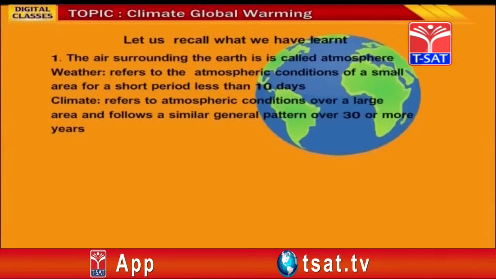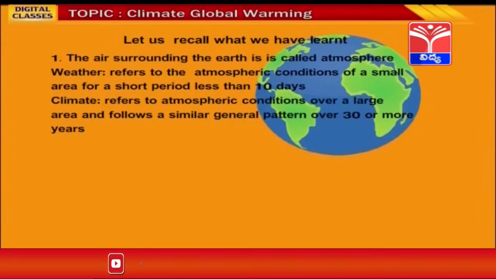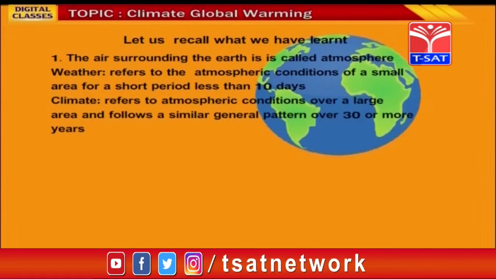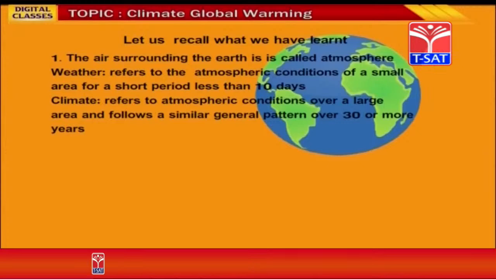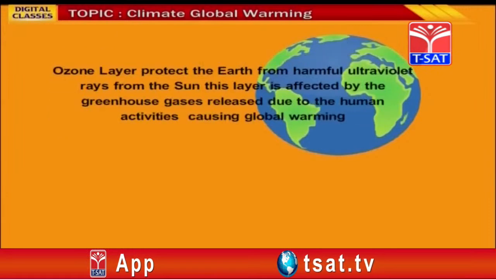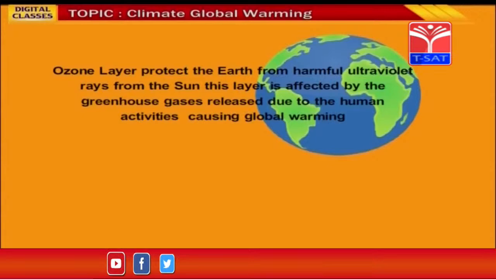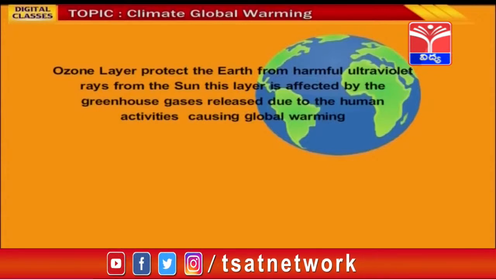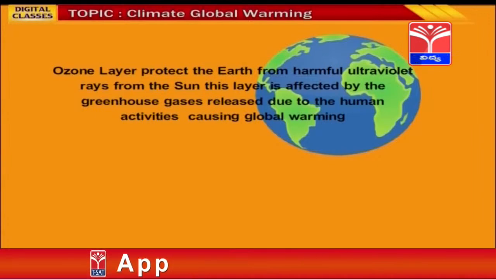The air surrounding the earth is called atmosphere. Weather refers to the atmospheric conditions of a small area for a short period of less than 10 days. Climate refers to atmospheric conditions over a large area and follows a similar general pattern over 30 or more years. The ozone layer protects the earth from harmful ultraviolet rays from the sun. This layer is affected by the greenhouse gases released due to human activities, causing global warming.